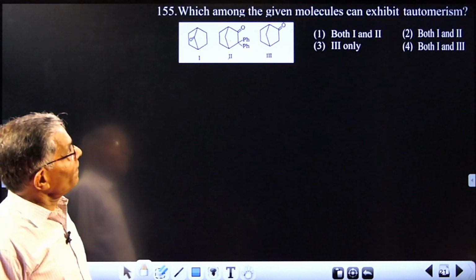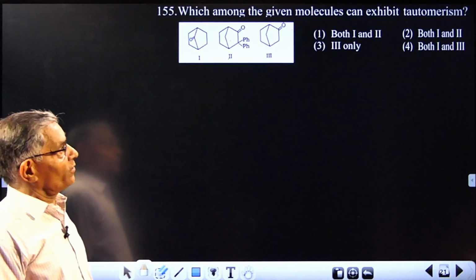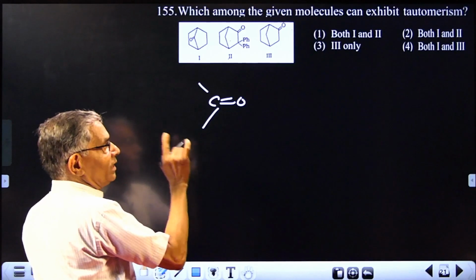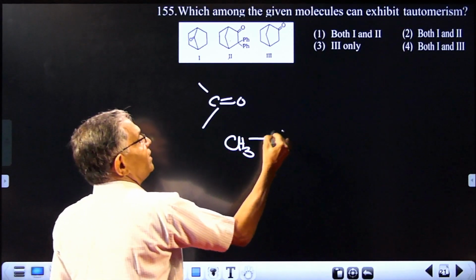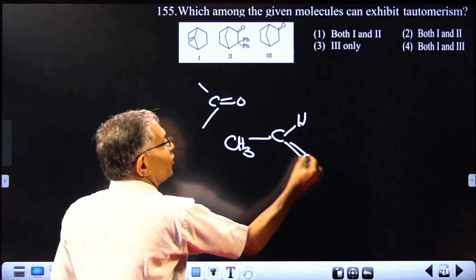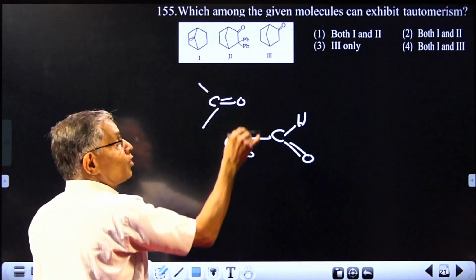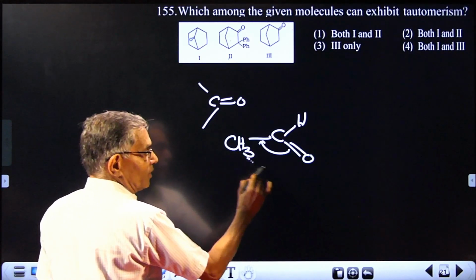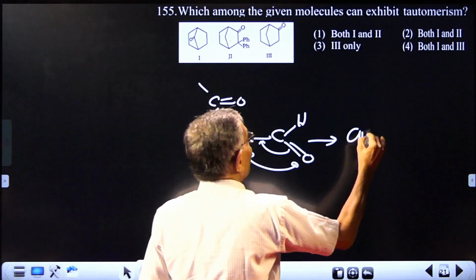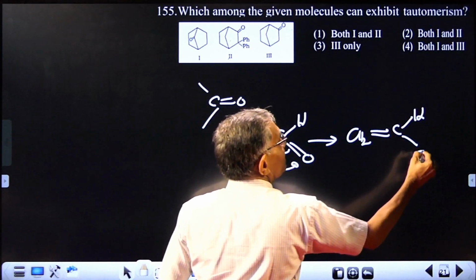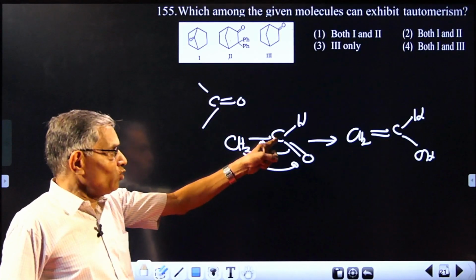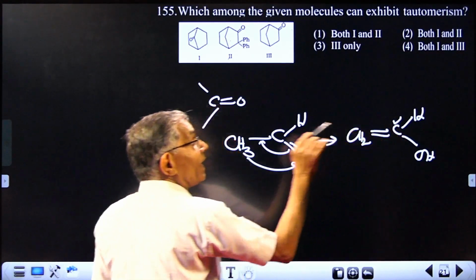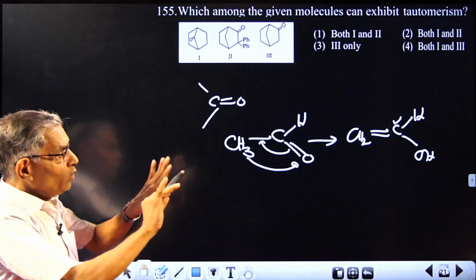Which one cannot have tautomerism, or can have tautomerism? Remember, all are containing a C double bond. But when you compare this compound, CH3CH double bond, after this tautomeric exchange of proton, H will come over there and the double bond will come over there. The product becomes CH2 double bond CH and OH. This is an sp2 carbon and this is also an sp2 carbon, and sp2 carbon is planar.